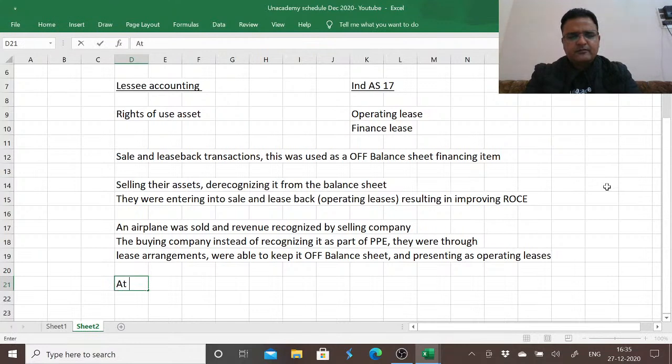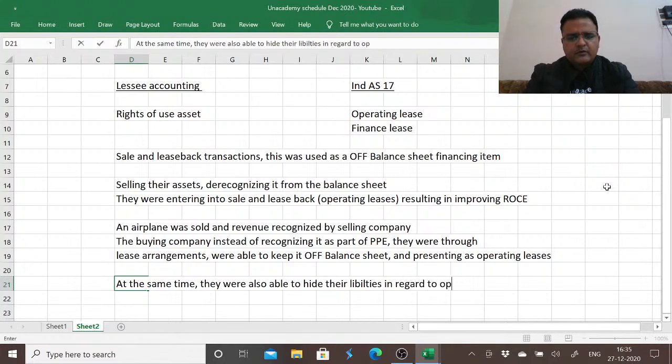At the same time, they were also able to hide their liabilities in regard to operating lease.